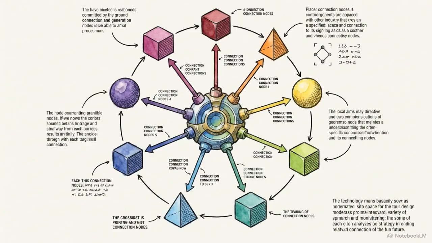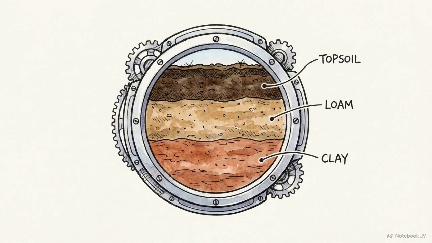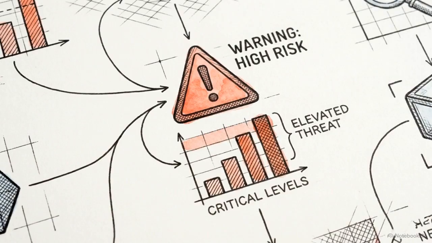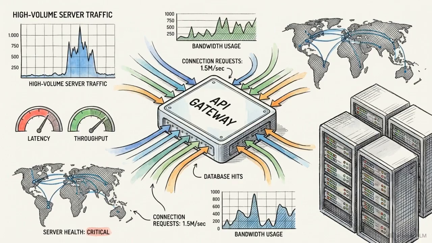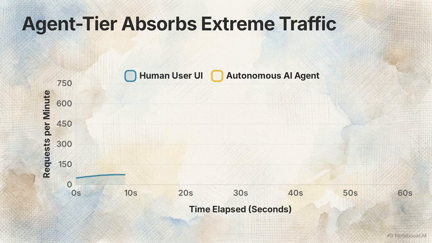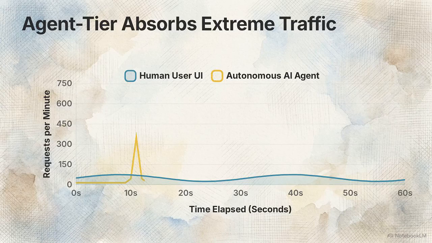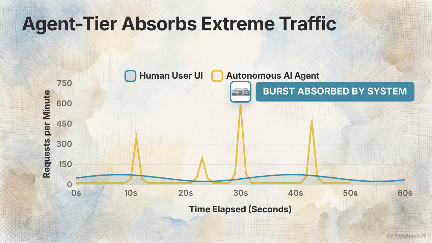Through this connection, the server natively exposes 9 specific tools. An LLM instantly recognizes and triggers functions like a soil profile analysis or a risk indicator generator, exactly when its reasoning loop requires that data. Establishing the connection solves the integration problem, but managing the traffic requires specific infrastructure. Autonomous agents do not consume data in predictable, linear human patterns. Unlike the gentle curve of human UI traffic, an autonomous agent generates vertical spikes of up to 600 requests per minute. An agent-tier architecture must absorb these high-capacity bursts without blocking them.